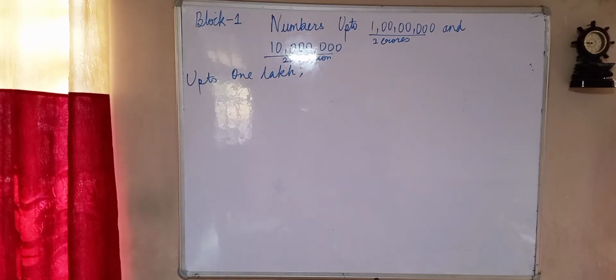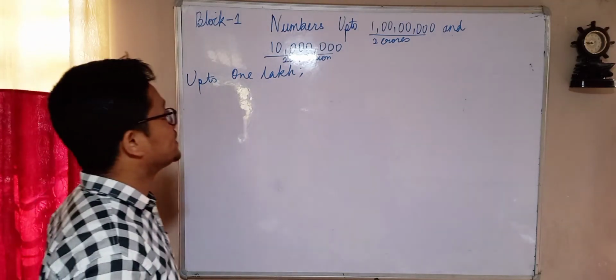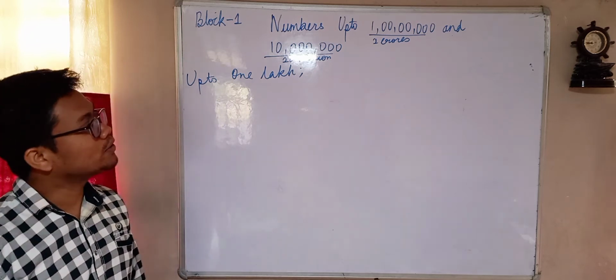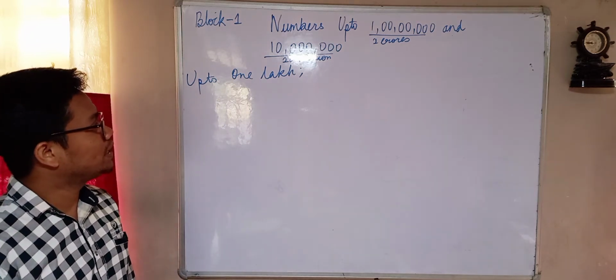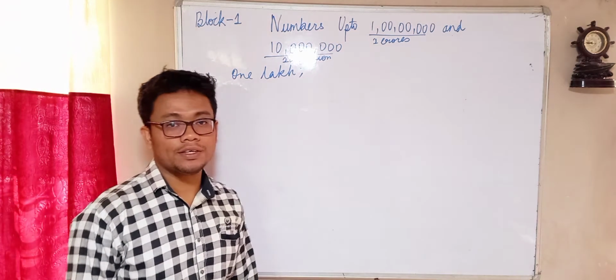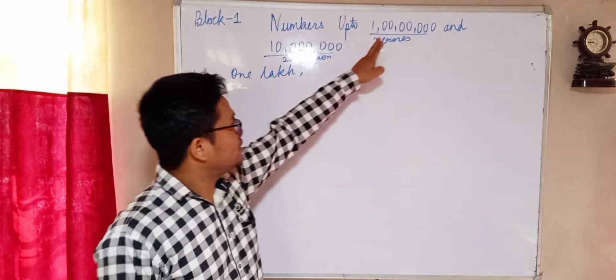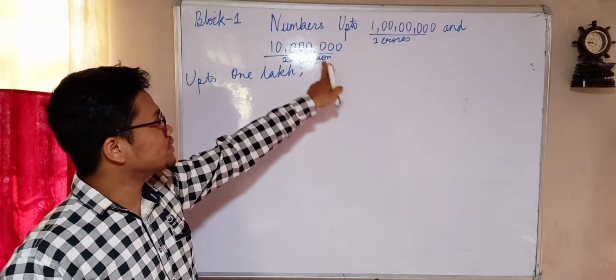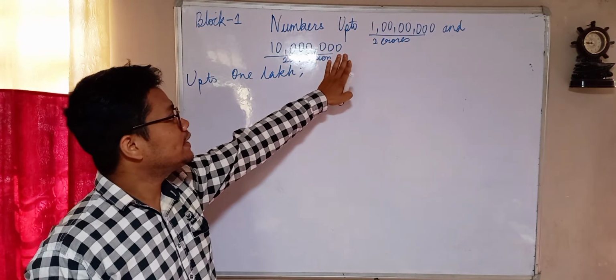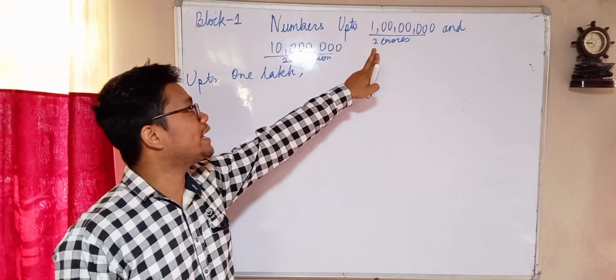Hello, good morning children. Today we are again going to discuss numbers up to 1 crore and 10 million. You might be wondering, these both numbers have the same number of zeros and are kind of similar, but they have different names.